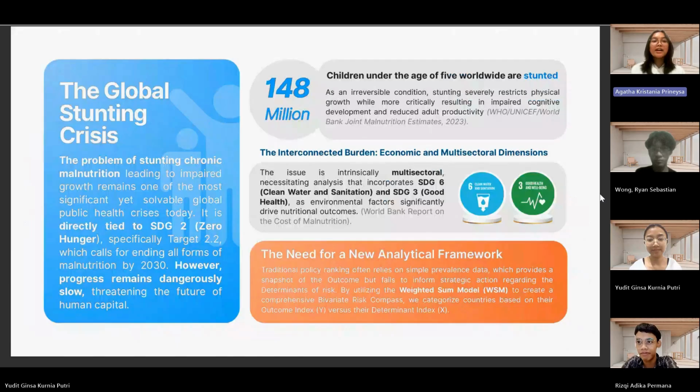Across the globe, 148 million children under 5 are affected by stunting. These irreversible conditions limit physical and cognitive growth, threatening human capital and national productivity. The challenge is multisectoral, connected to poverty, clean water, sanitation, and health, aligning with SDG number 2, 3, and 6. Yet, progress remains dangerously slow. That's why our study proposed a new analytical perspective, one that links outcomes with their determinants to guide smarter interventions.